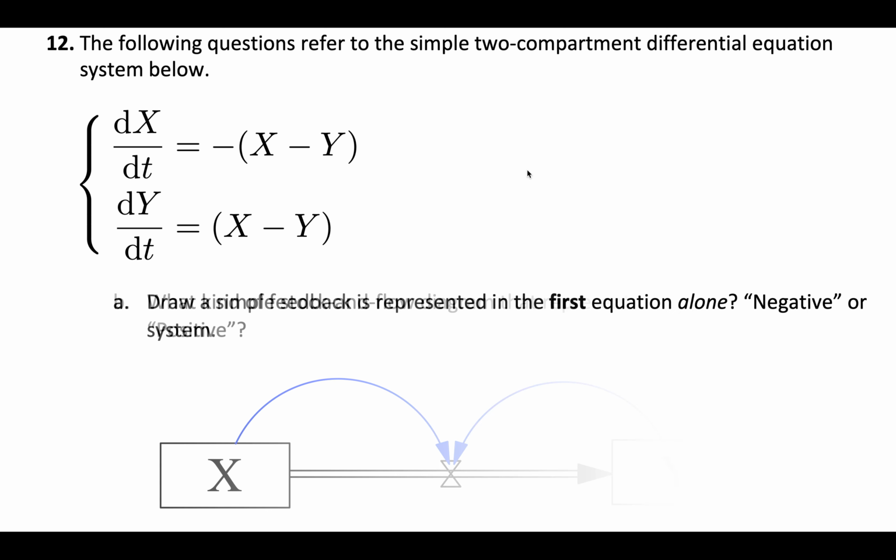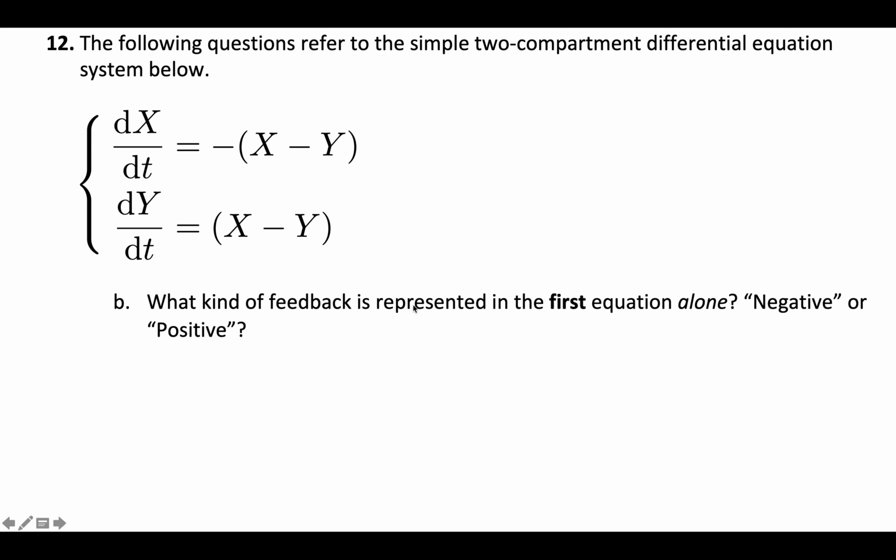All right, so then the next step: what type of feedback is represented in this first equation here? Well, if I look at the first equation, I can see it's got a dx dt. I can also see an x. That's the only feedback in the first equation, because y is just an outside variable, so the only possible feedback is here. So I can ask, how do these two things relate?